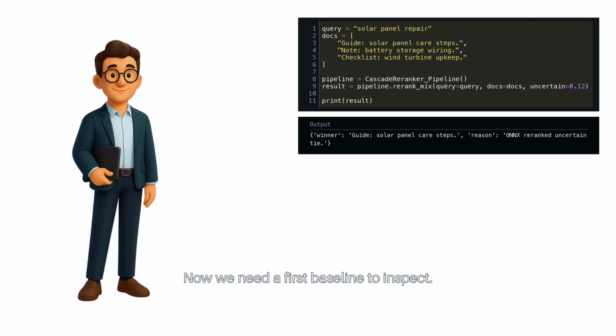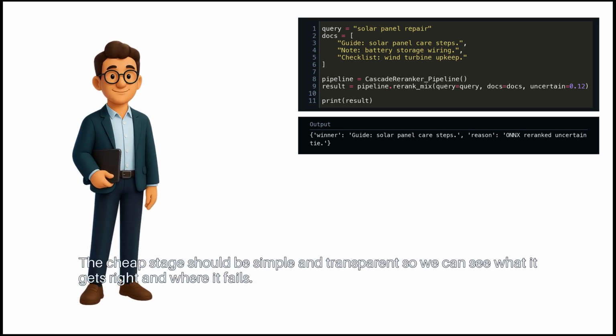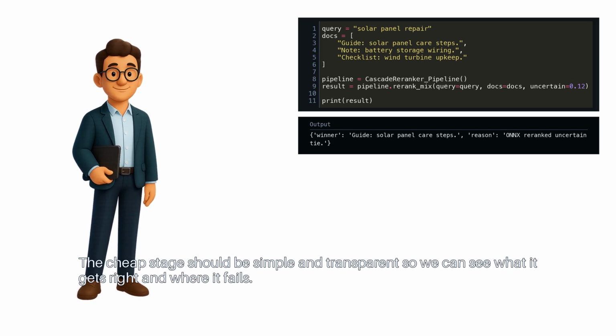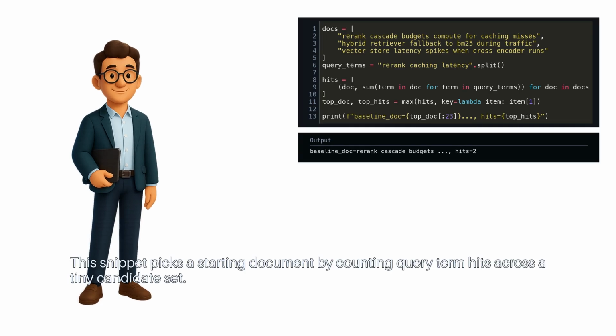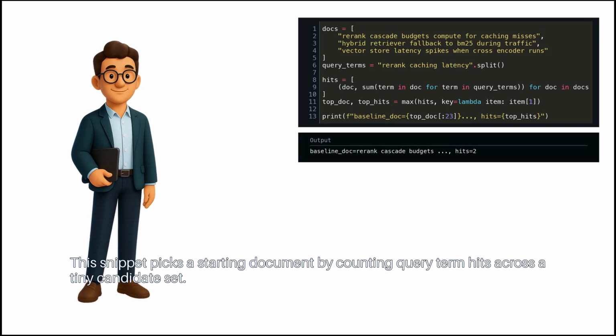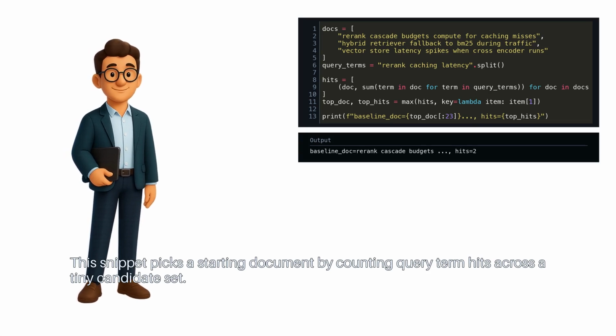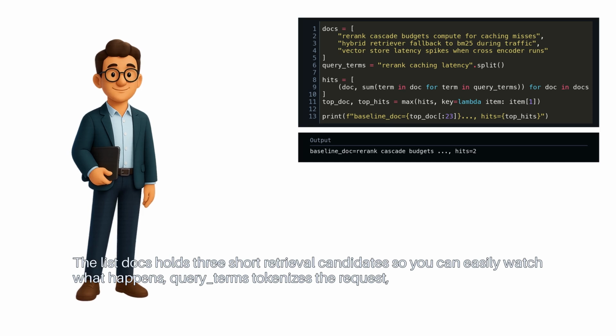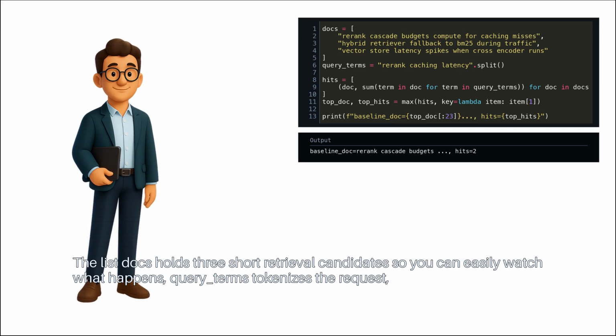Now we need a first baseline to inspect. The cheap stage should be simple and transparent so we can see what it gets right and where it fails. This snippet picks a starting document by counting query term hits across a tiny candidate set. The list docs holds 3 short retrieval candidates, so you can easily watch what happens.